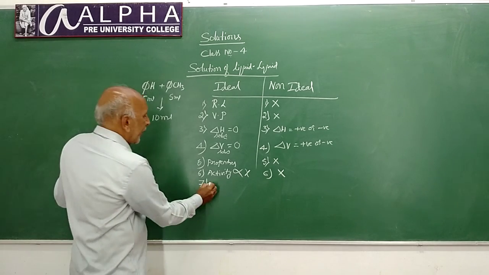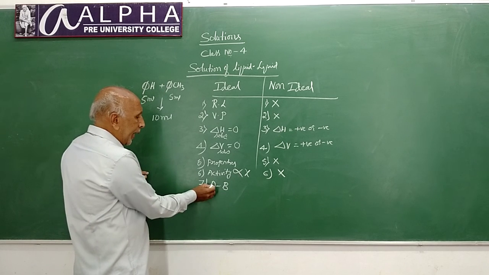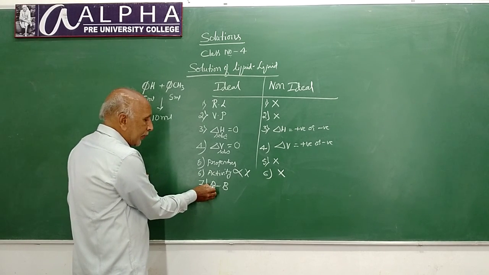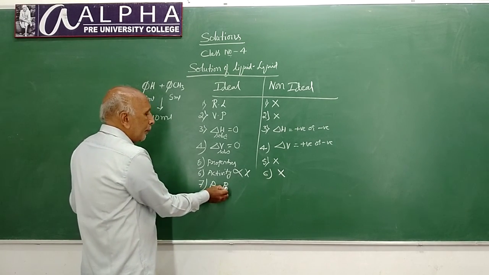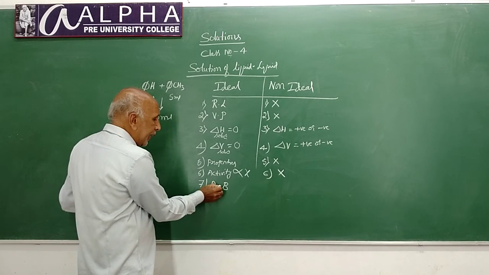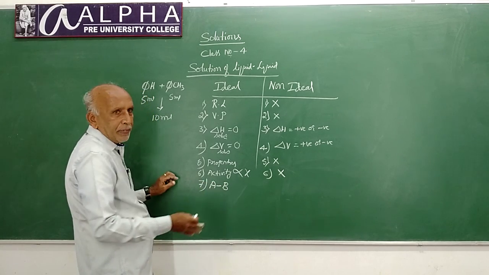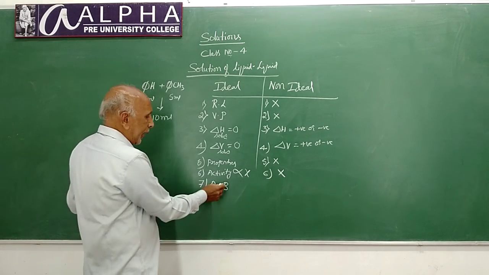That is, the interaction between A and B, where A is a particle of solvent A and B is a particle of solvent B. In the solution there will be interaction between these two particles of two different liquids.